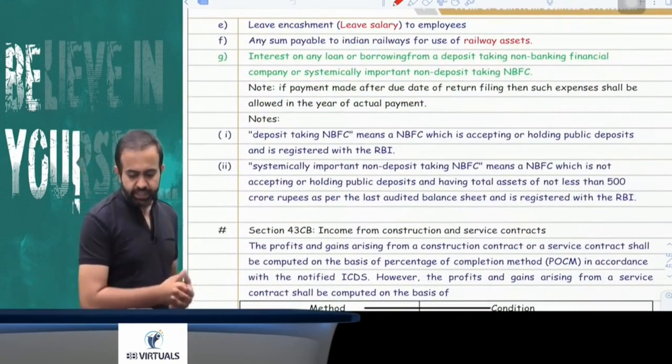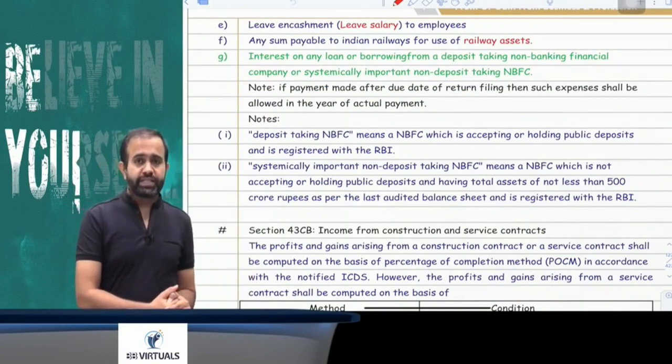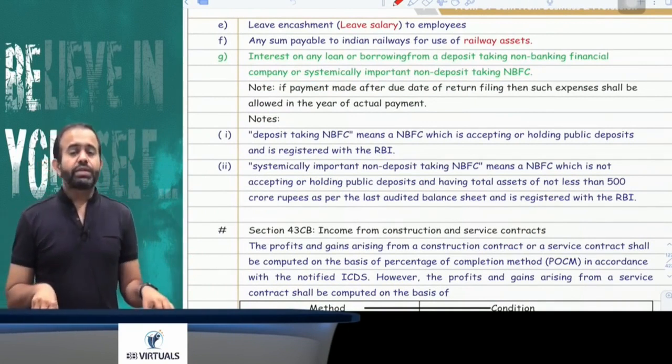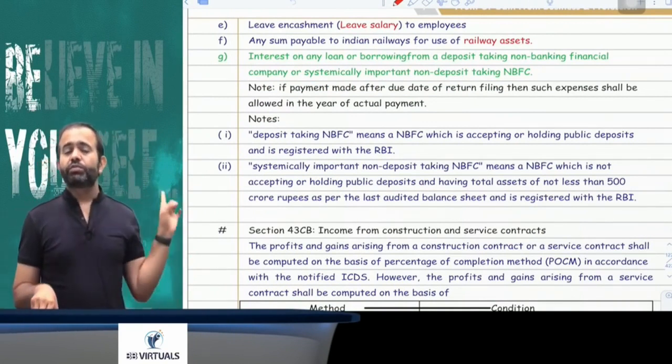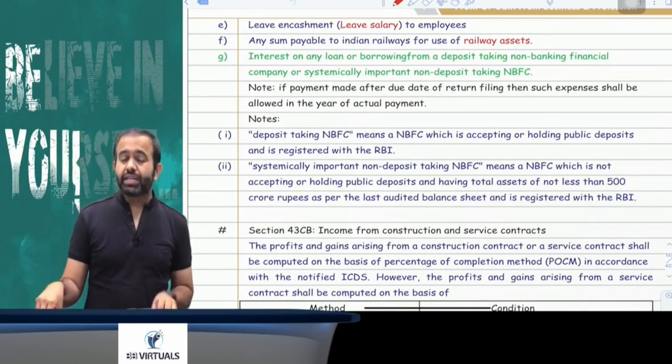Next is the leave salary. Next, any sum payable to the railway for the use of railway asset. Now try to understand, interest on NBFC is included from the current year only under this particular section.